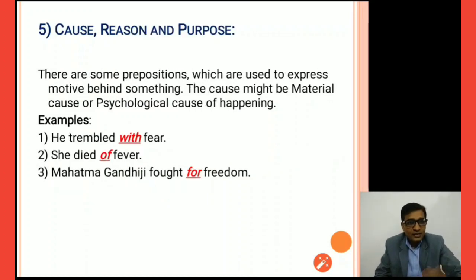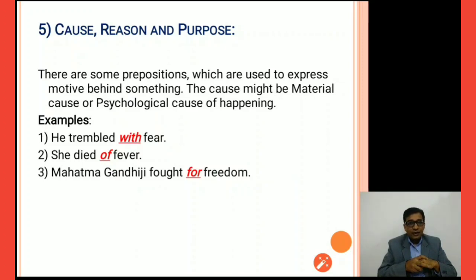The next one is cause, reason, and purpose. There are some prepositions which are used to express the motive behind something. The cause might be a material cause or a psychological cause of happening. Now let us try to understand with the help of the examples given here. He trembled with fear, right? Tremble means he had fear. With fear, he is full of fear, is the meaning of this sentence.